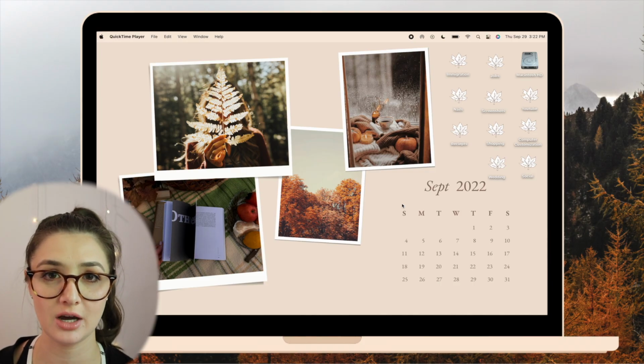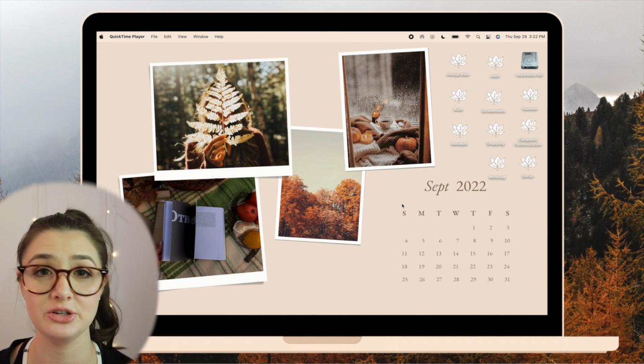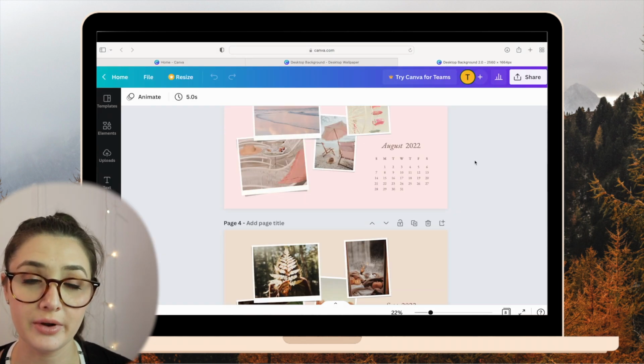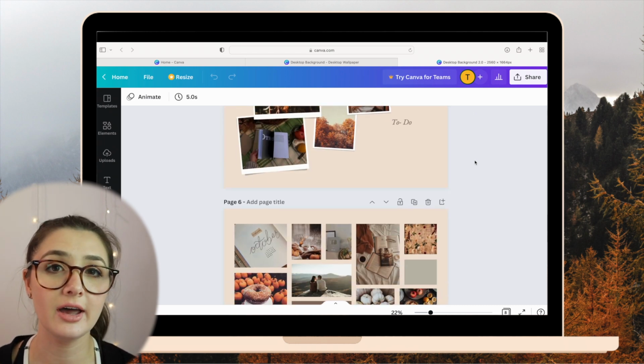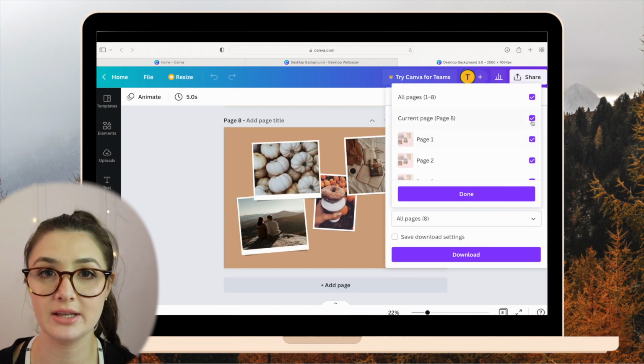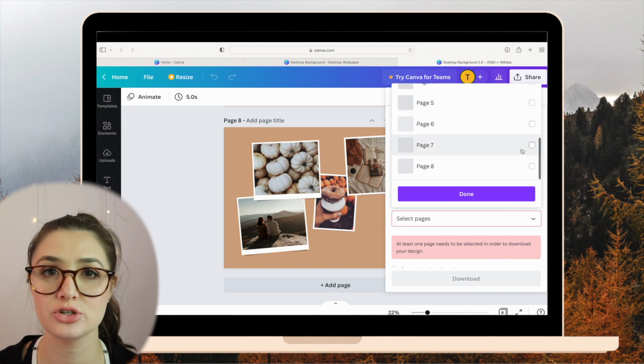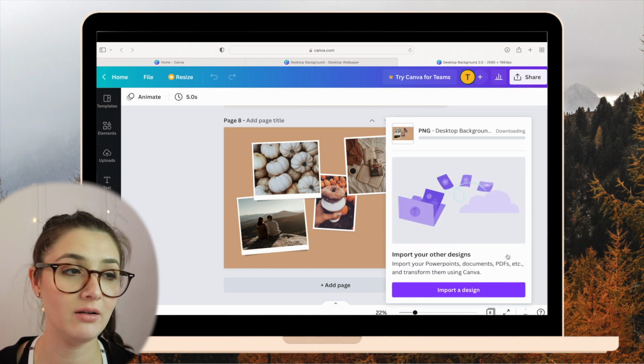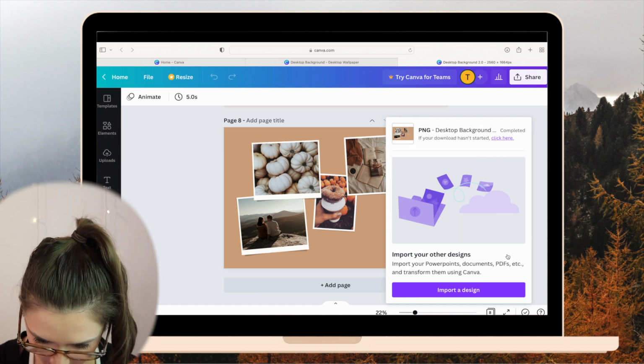I'm gonna share my screen. I'm also going to be changing my desktop for my MacBook because I do that every single month regardless. So I already made a desktop for this month. I make it in Canva and I just change the template that I had used the previous month. So it's super easy to customize. I have a video on how I do that. I will link all of them down below. So I'm just gonna change that.